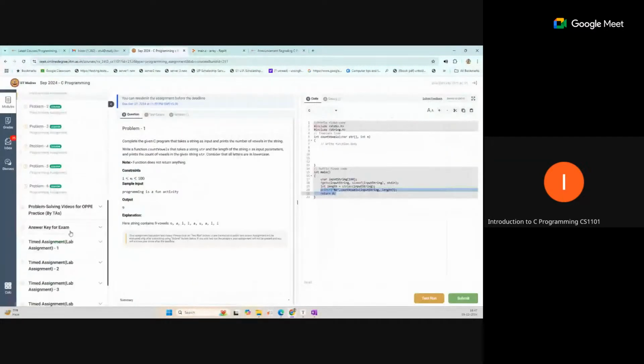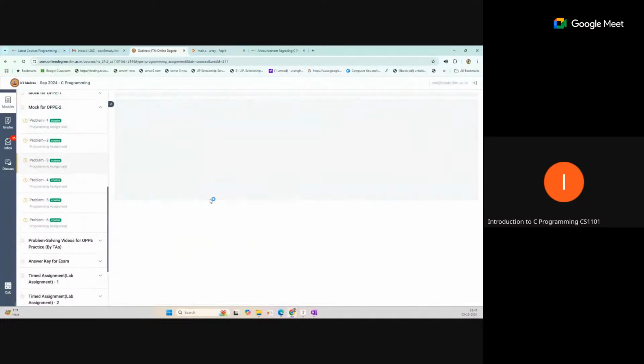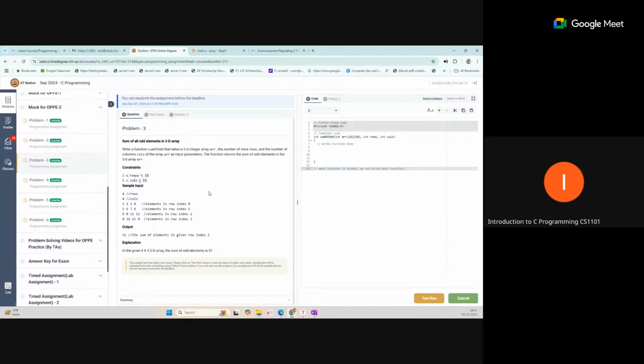Let me check what we generally use for this. For a 2D array, I think the column size is required, like this. Okay, so this is the third.